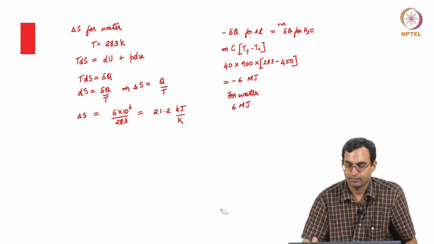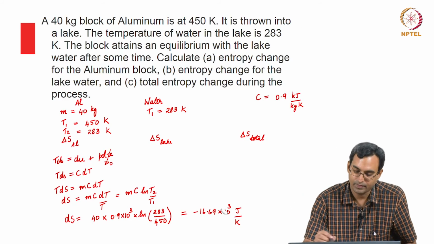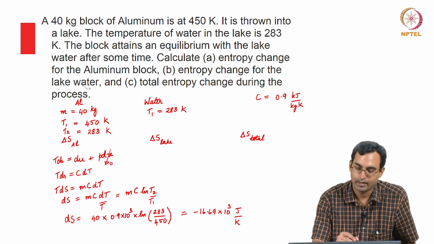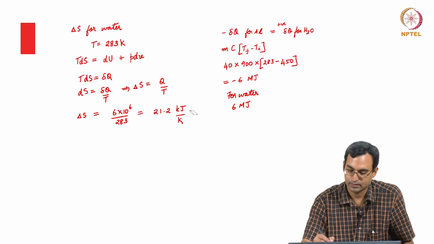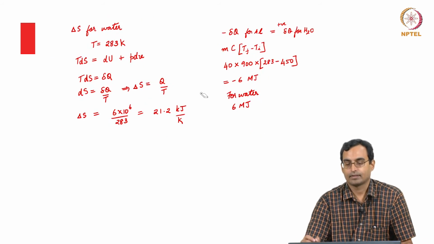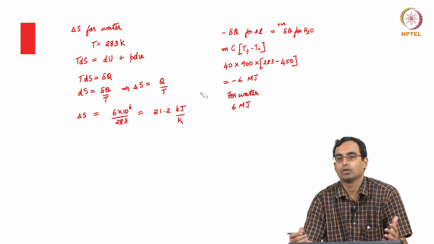So, we are asked to find out entropy change for the aluminum block, which is here, entropy change for the lake water, which is here, and total entropy change for the process, which is essentially entropy change for the universe.